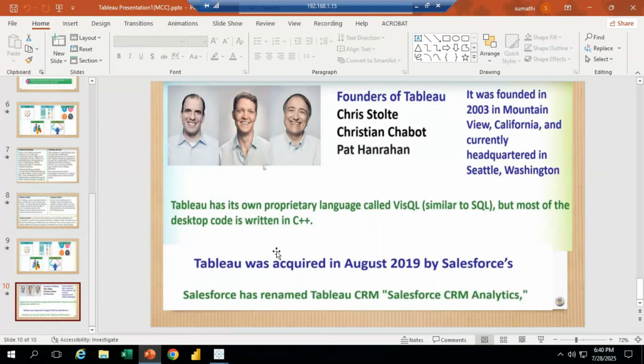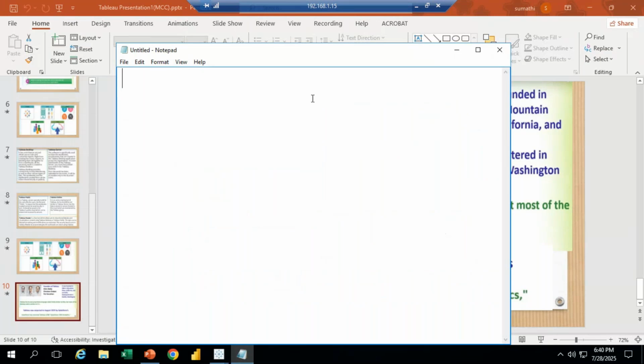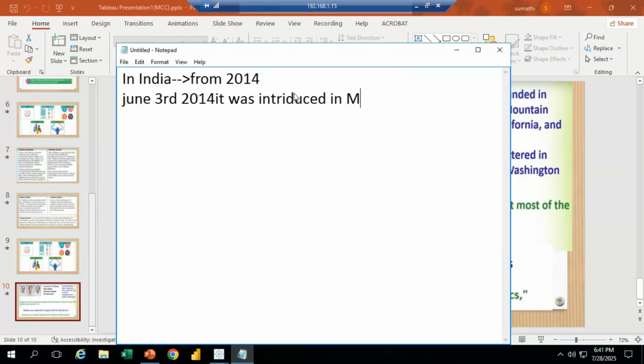That is okay. Outside the country they started earlier, but in India they started from 2014.